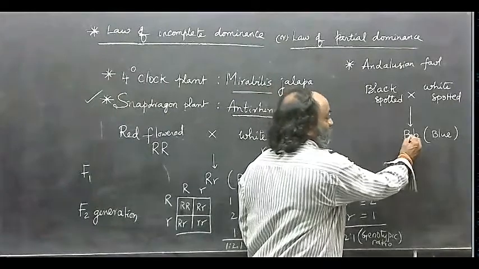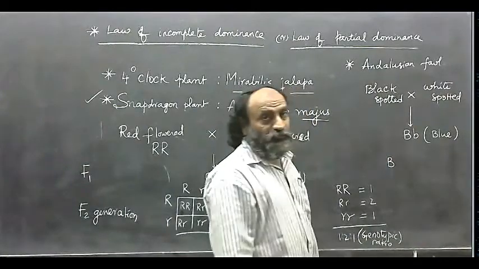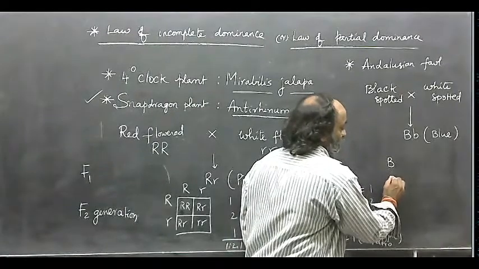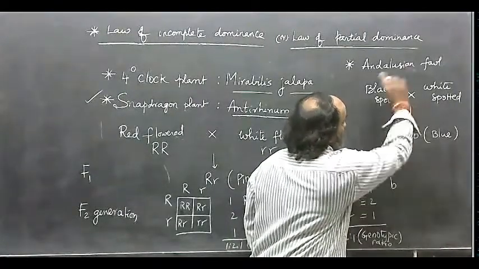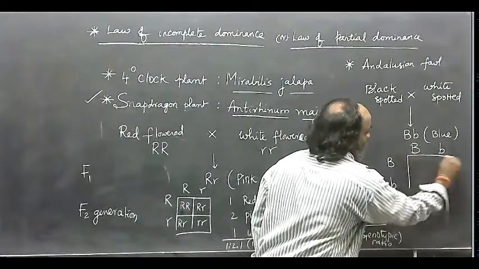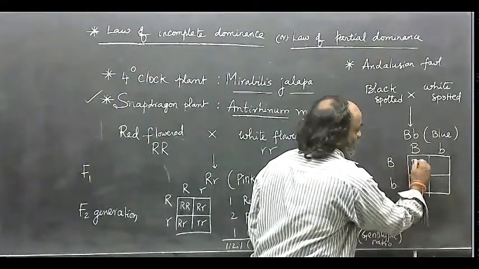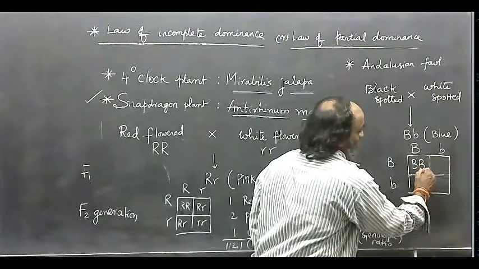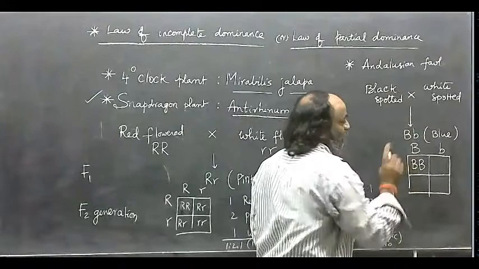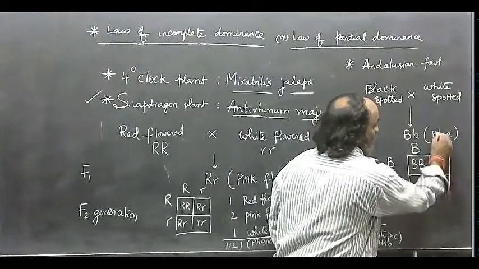When the F1 offspring are allowed for self-fertilization, that is a cross between blue spotted Andalusian fowls, adopt the checkerboard method, you will get F2 offspring with genotype capital B capital B, which is a black spotted fowl. Capital B, small b is blue spotted.